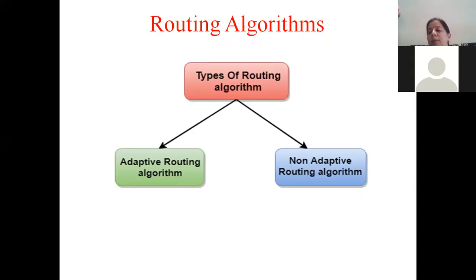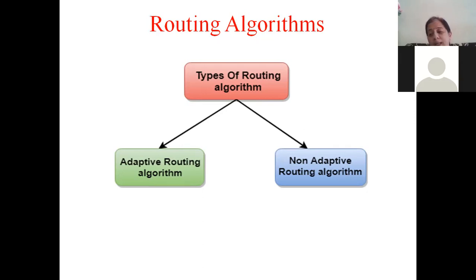It executes the functions of the network layer. So a routing algorithm is a software, a group of instructions or a program which helps a router to decide the path. Because the subnet is very, very large. Many routers are going to be there, and many transmission paths are going to be there. So over which path the data transmission has to happen will be decided with the help of the routing algorithm. That software will execute and take a decision on the path over which data should be transmitted.